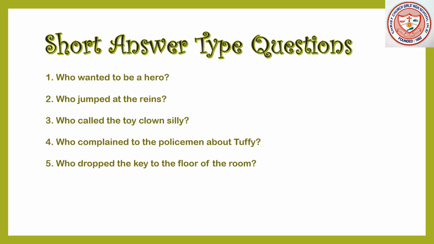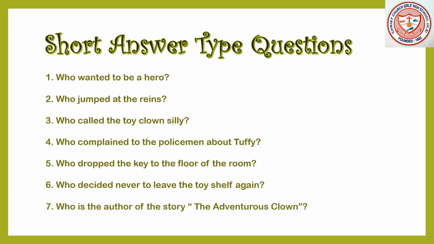Next question. Question number 6. Who decided never to leave the toy shelf again? Tuffy decided never to leave the toy shelf again. You all know that this is a direct question. Clear? Question number 7. Who is the author of the story The Adventurous Clown?